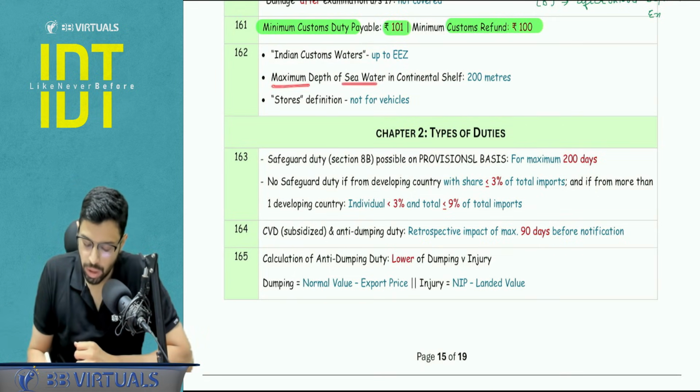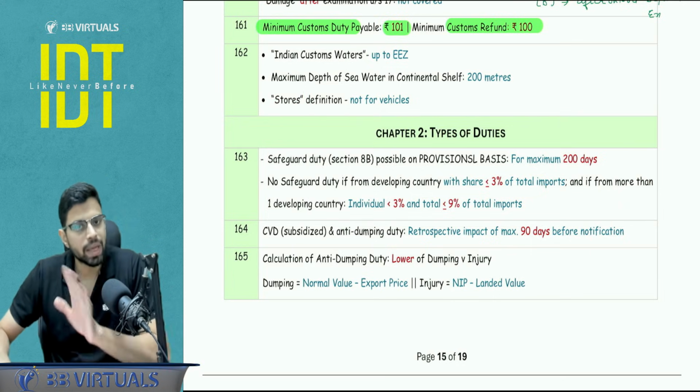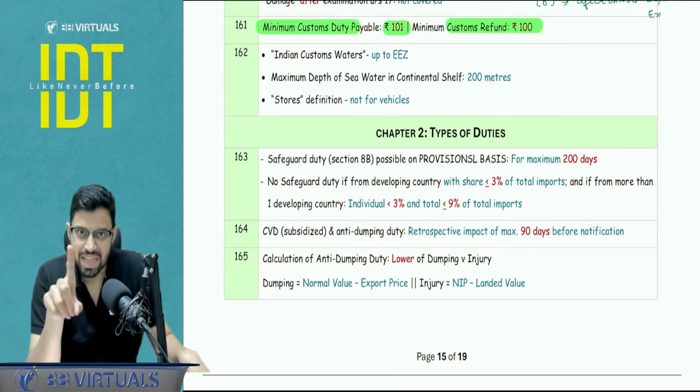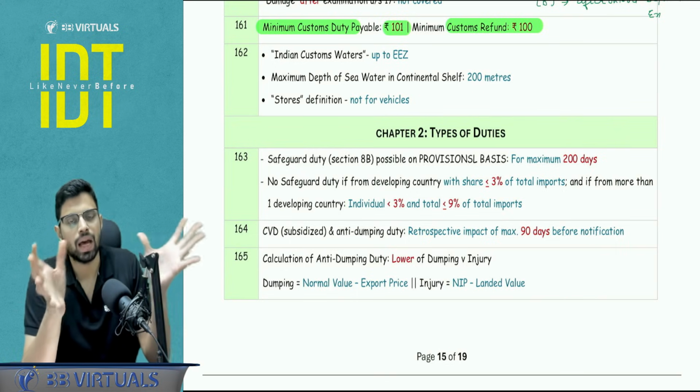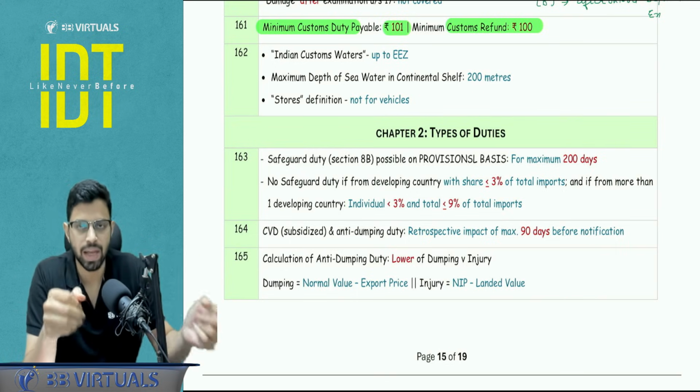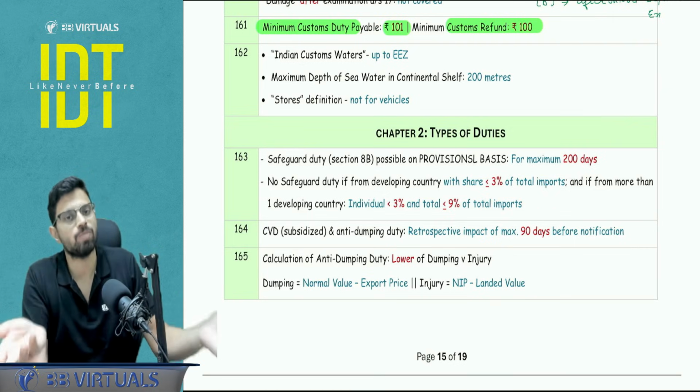Maximum depth of the sea water in the continental shelf is 200 meters. And the stores definition is not applicable for vehicle. It is only for a vessel and an aircraft. What are stores? These are not exactly imported, exported, but they are the items for use and emergency, like for example, food, fuel, or some spare part.